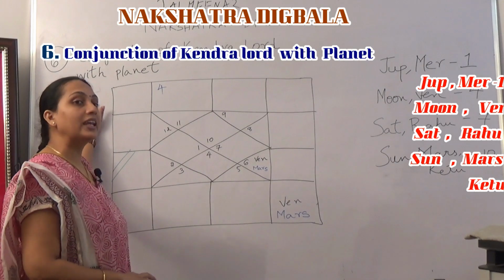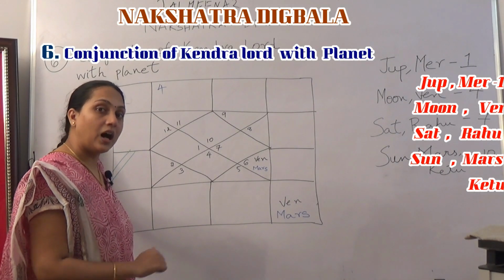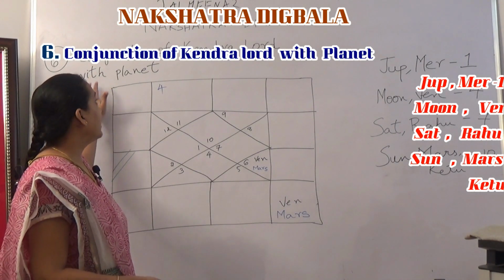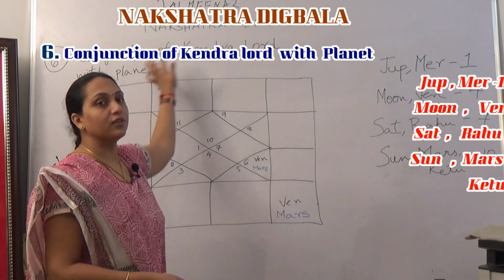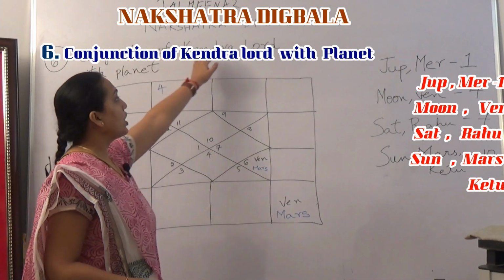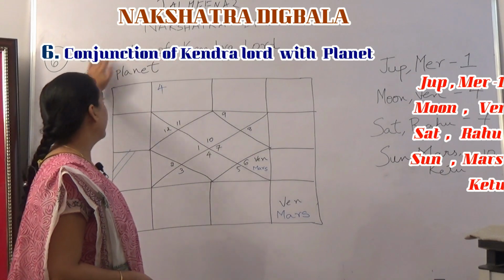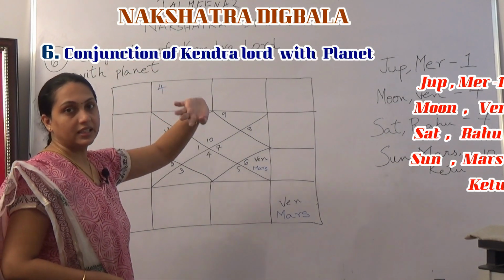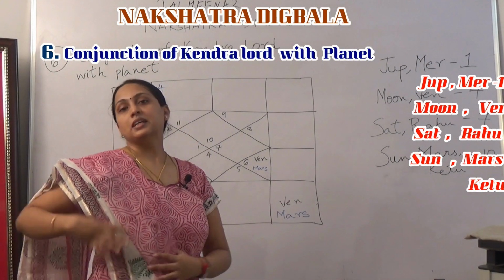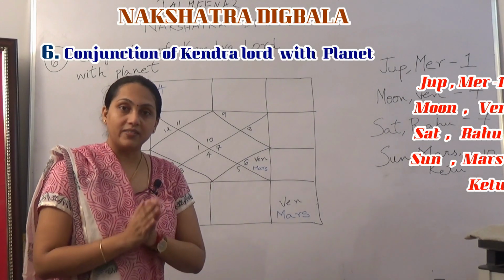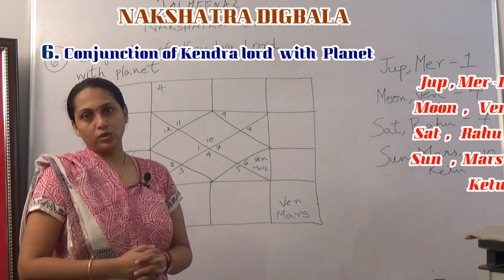So how will it gain Digbala? When it is in conjunction with the 4th Lord. Venus gains Digbala when it is in conjunction with the 4th Lord.